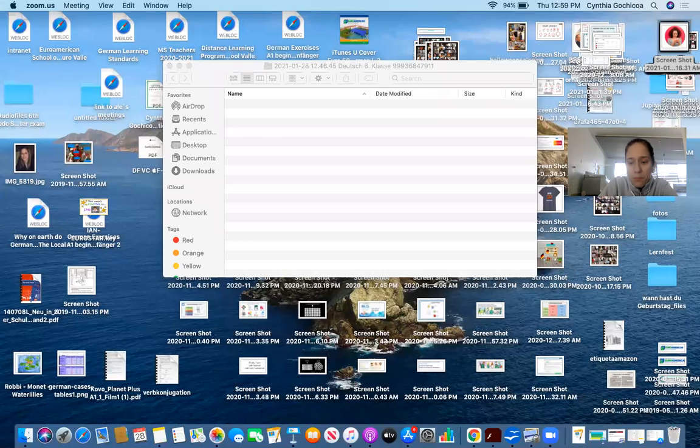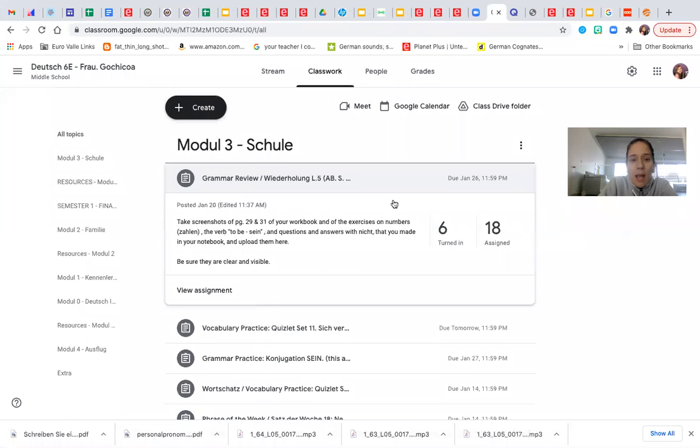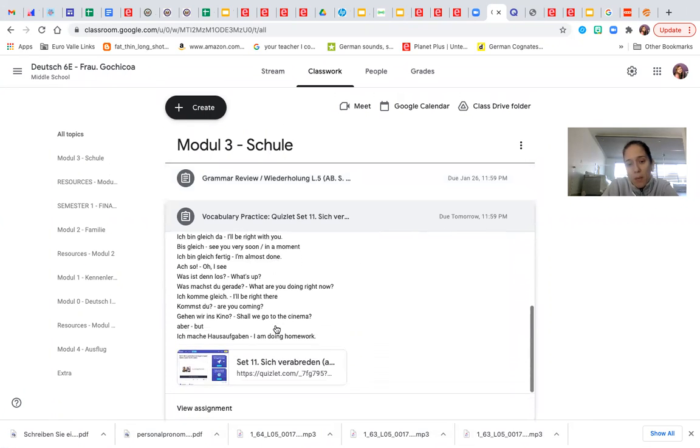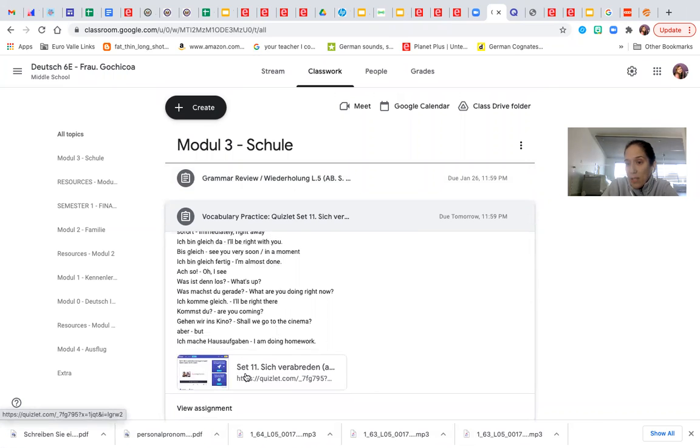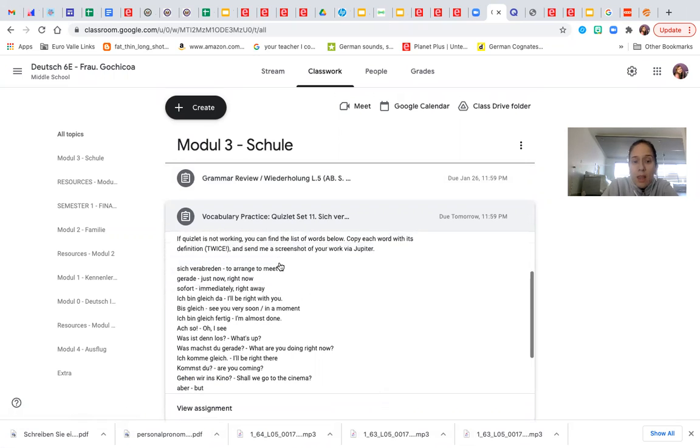I also remind you that the other activity that you need to complete for Monday is Quizlet set 11, sich verabreden. I can also show you that set. If we go back to the share, let me just put it back. Here you have it. Just below the grammar, wiederholung, you have Quizlet set 11, sich verabreden. You can see a link to the set. It's already in the Quizlet app. And if the app is not working for any reason, the set is here.